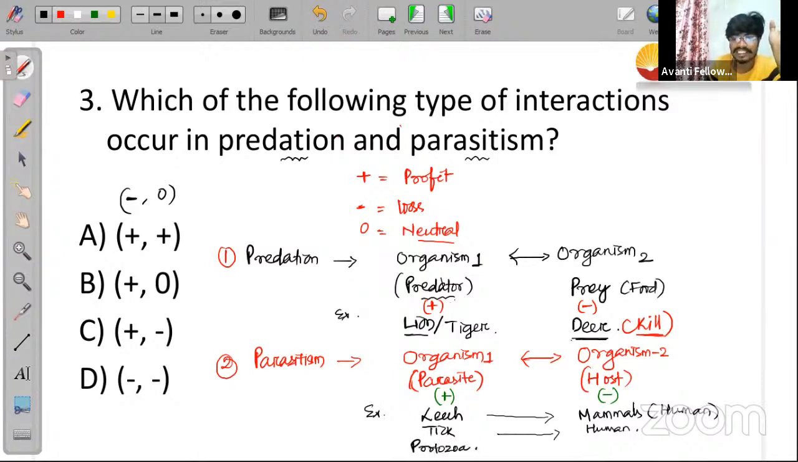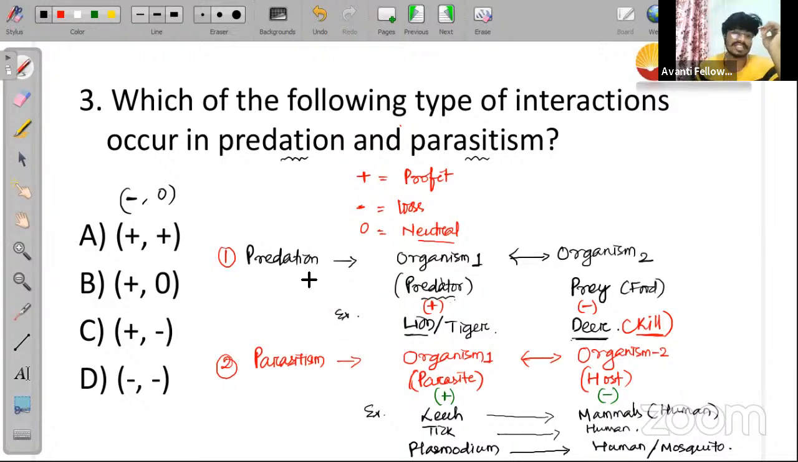Protozoa is a parasite. Which protozoa? That specific protozoa is plasmodium. Let me write that name only. Plasmodium, which causes malaria disease, is a parasite, and for this particular parasite, the host will be your human body or human blood. Human or mosquito, either of them can be its host, both are hosts. Is it clear to everyone?